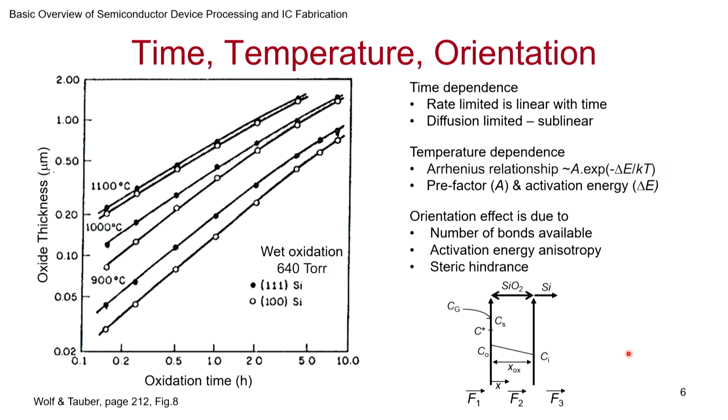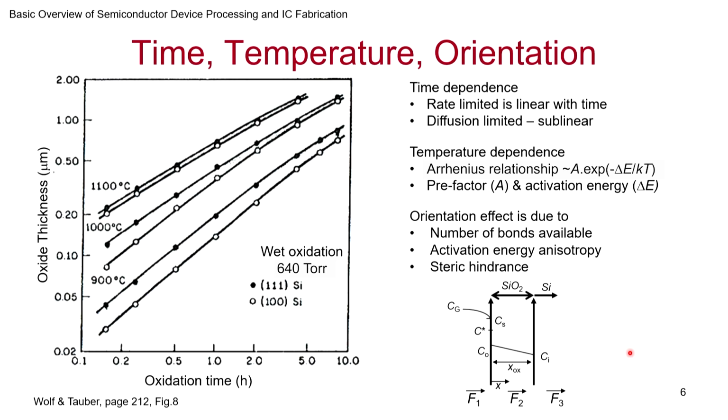Depending on the facet of the wafer, of the crystal that you have, the bonds that are available are going to play a role in interacting and forming the SiO2, right? So depending on the facet, the number of bonds available and how the bonds are shared all play a role. So that's why the orientation plays a role in how fast something ends up reacting.